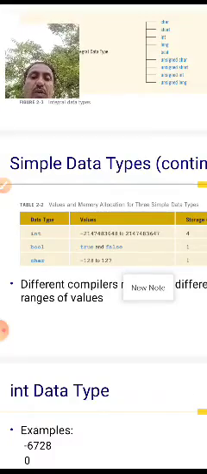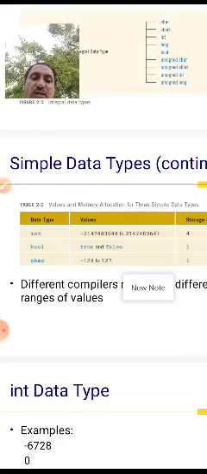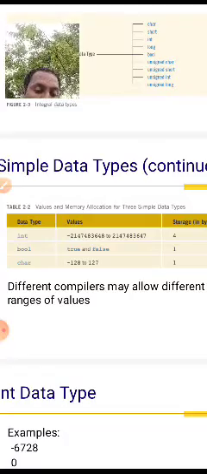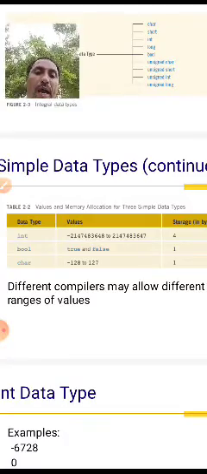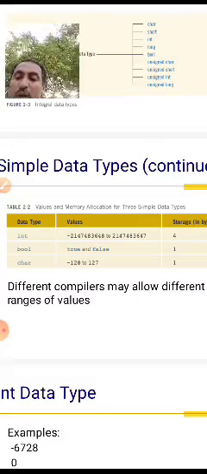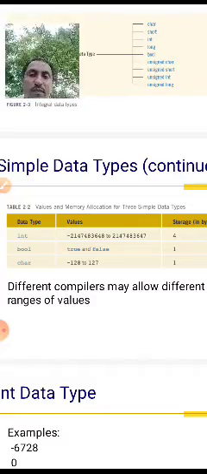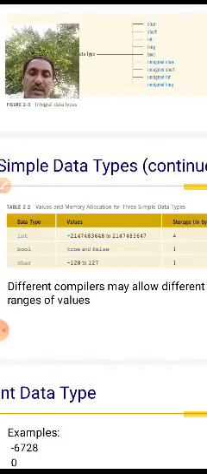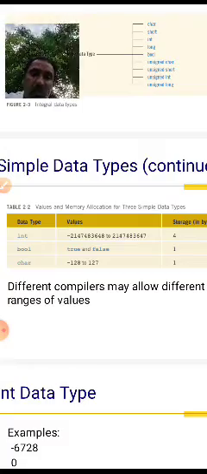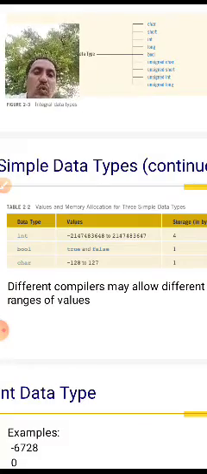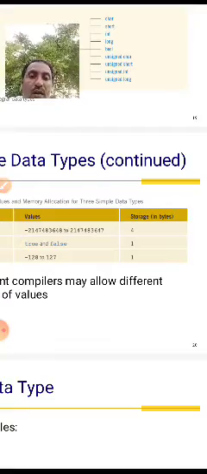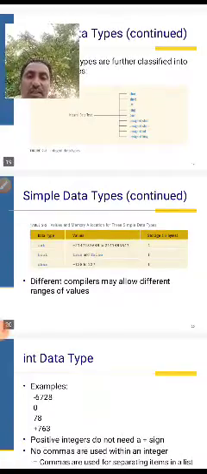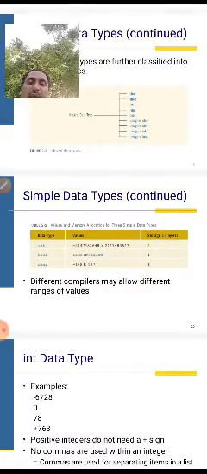Boolean data types take true and false. The values of the Boolean data type are true and false. The storage is 1 byte. 1 byte storage. This is the Boolean.